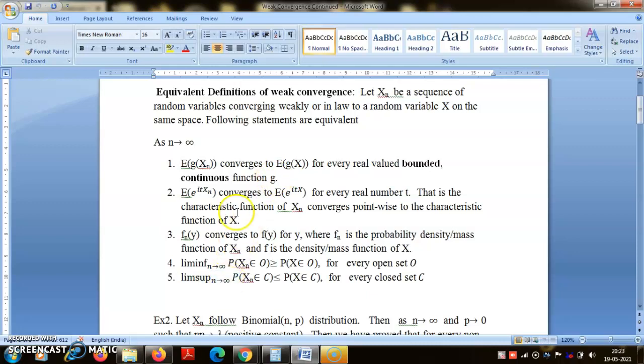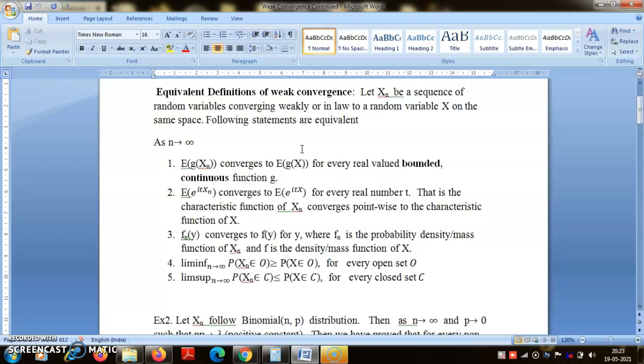And here I have not included the first definition because that is what I am taking as the basic definition: Xn, a sequence of real valued random variables, converges weakly to X. That means Fn(y), the corresponding distribution function, converges to F(y) at every continuity point of the latter, that is, of X, F. In the last class we saw that these two definitions are equivalent.